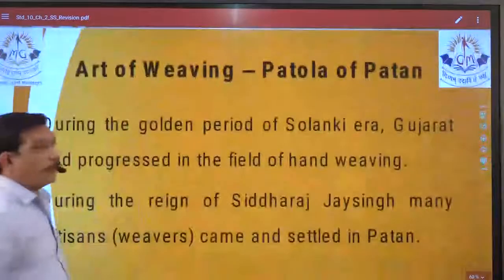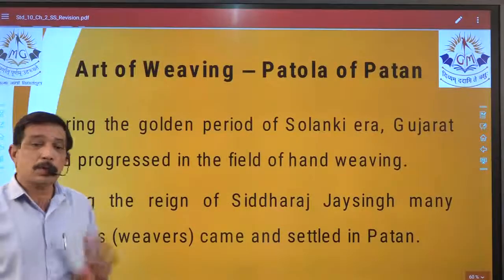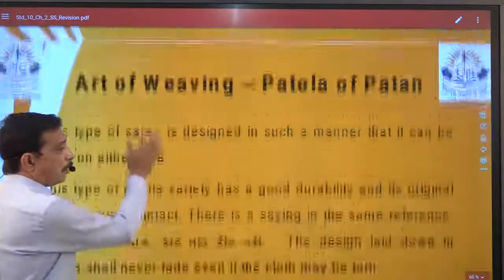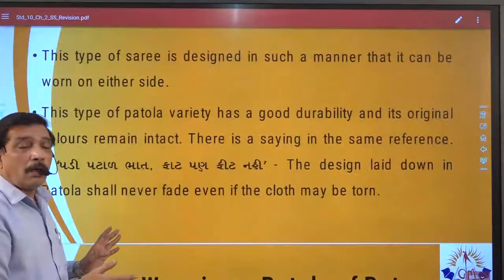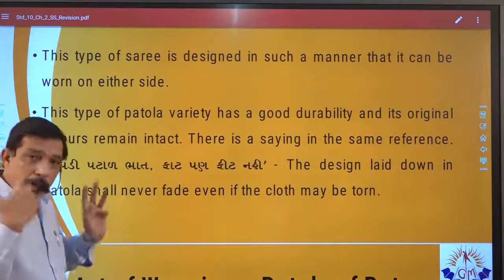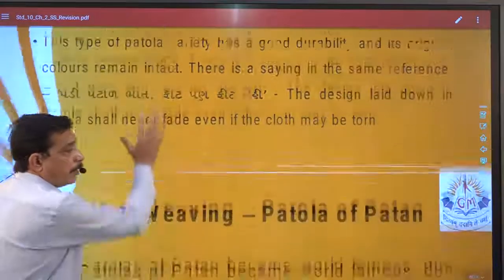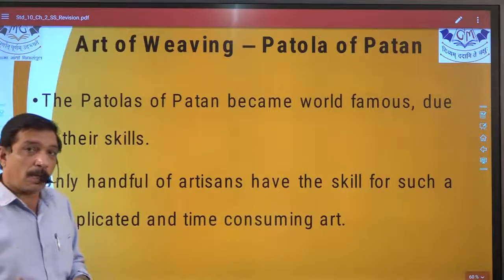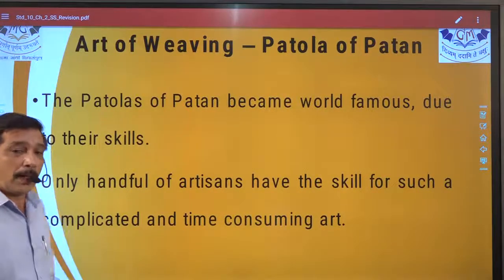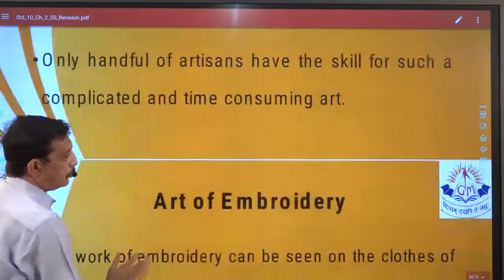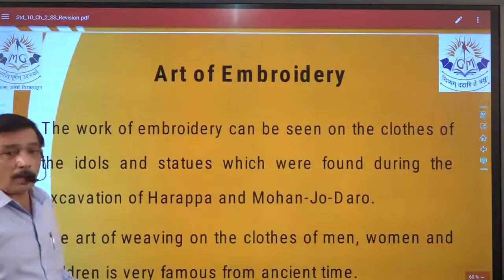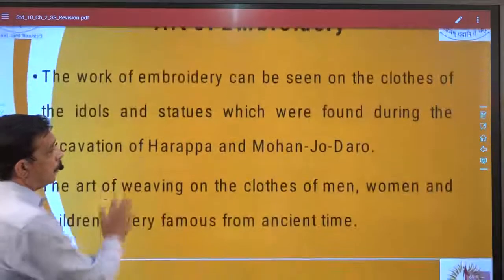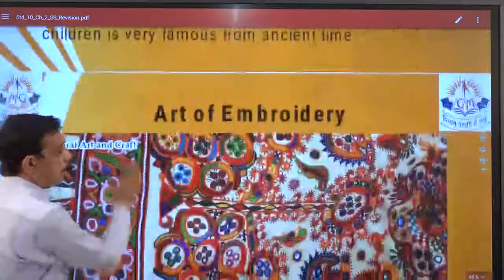Now Patola pattern we are going to do thoroughly for the 3-mark question. So you avoid this, because when you are preparing for that, automatically you are memorizing the whole question. So if any objective is created from Patola pattern, we already know what to write in that. Embroidery is also a 3-mark question, right? So the clothes, wherever points are included.